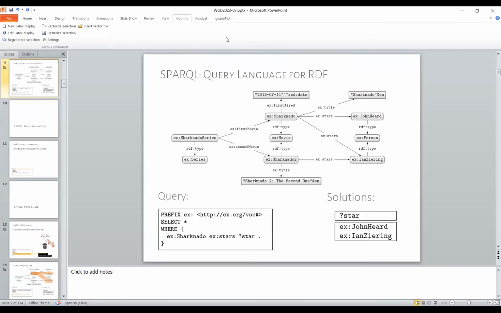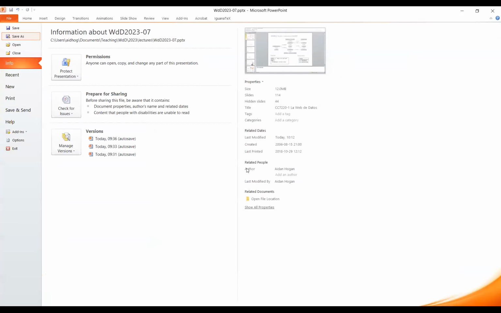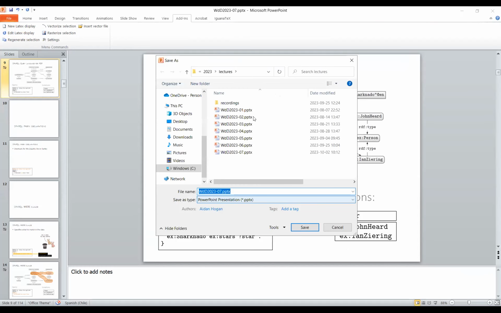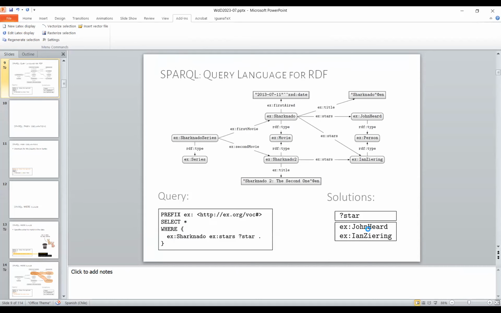Has anyone actually ever seen Sharknado? No? No? I've never seen it either. So the history behind Sharknado was in the very first time I gave this course, I wanted to show that there's RDF on the web. So I went to IMDb and I asked for a suggestion for a movie, and immediately a student called out Sharknado. So then I just based all of the examples on Sharknado. So that's the history. I hadn't prepared everything.